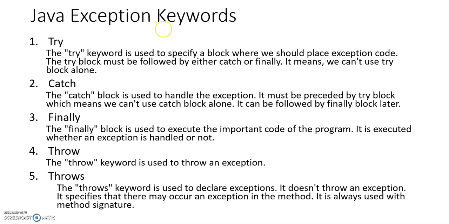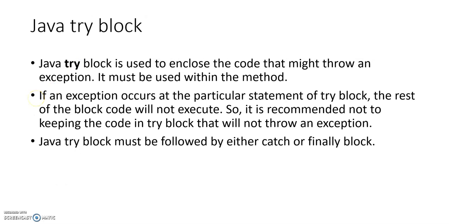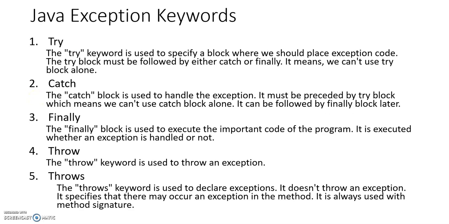Next, we will see what are the keywords which are used in Java exception. There are 5 keywords: try, catch, finally, throw, and throws. The try keyword is used to specify a block where we should place exception code. The try block must be followed by either catch or finally. It means we cannot use the try block alone. A single try block will not work. We have to use either a catch block or a finally block.